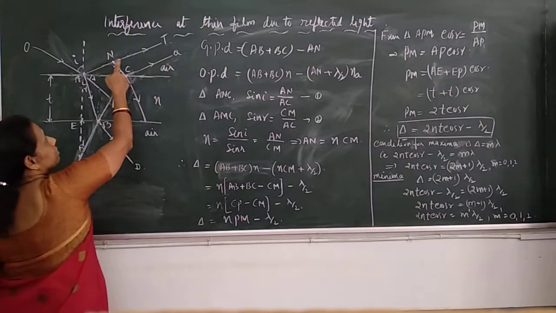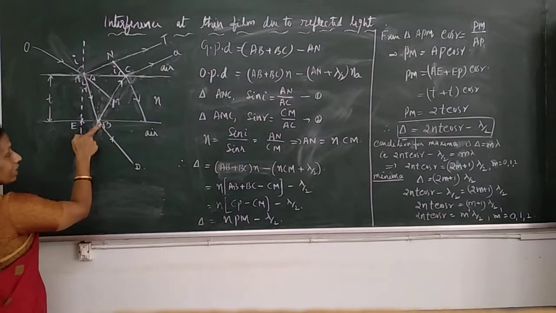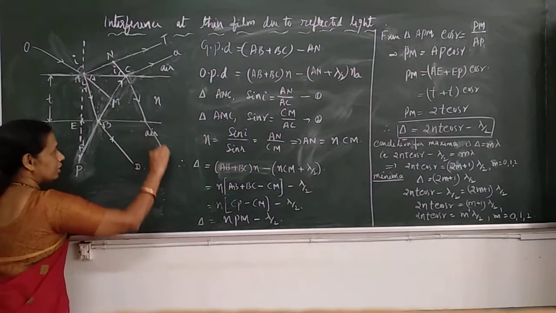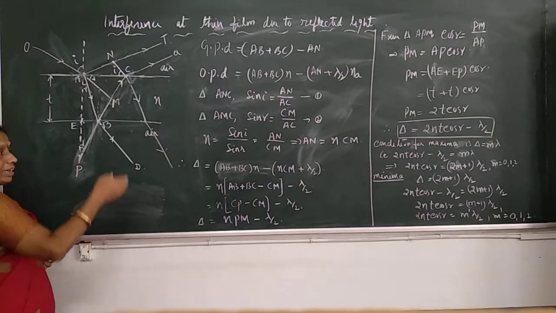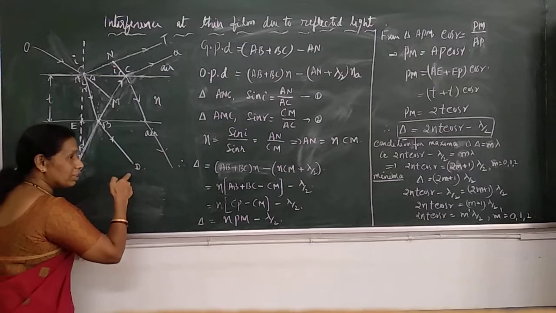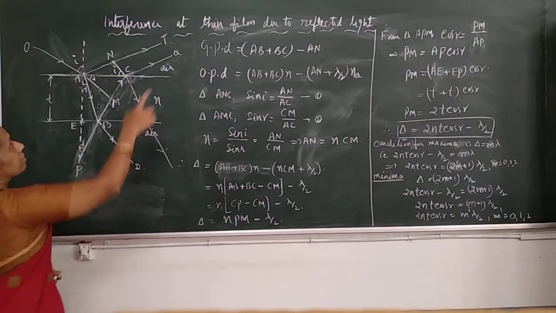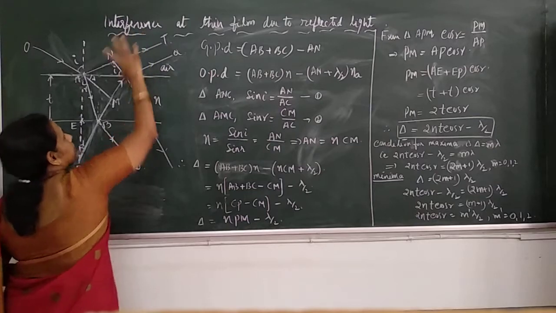So here we consider the reflected light. Interference occurs in the case of transmitted light also. If you consider the two transmitted rays, the rays which are transmitted from the film to air, they also interfere to produce interference. But here we discuss interference in reflected light.